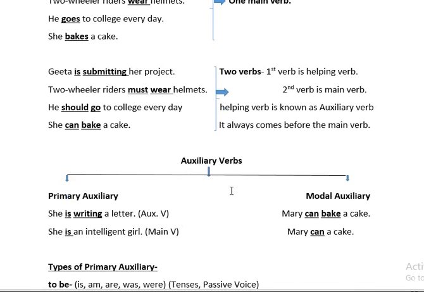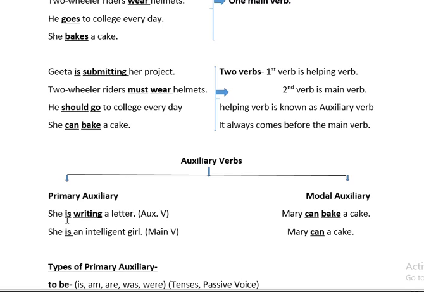Now, students, you have to know that these auxiliary verbs are of two types, primary auxiliary and modal auxiliary. Let's see primary auxiliary first. She is writing a letter. Now, in this sentence, again, what we come to know is that is is the helping verb and writing is the main verb.